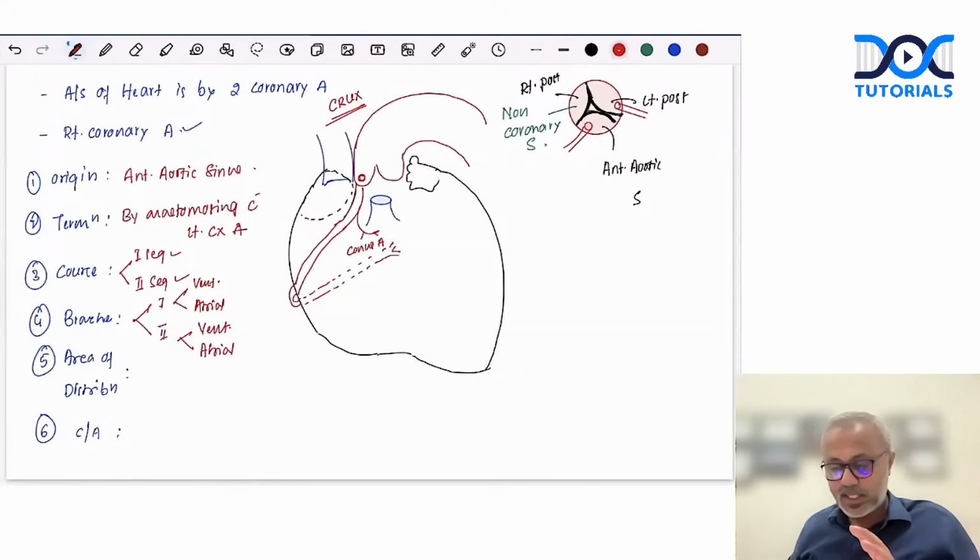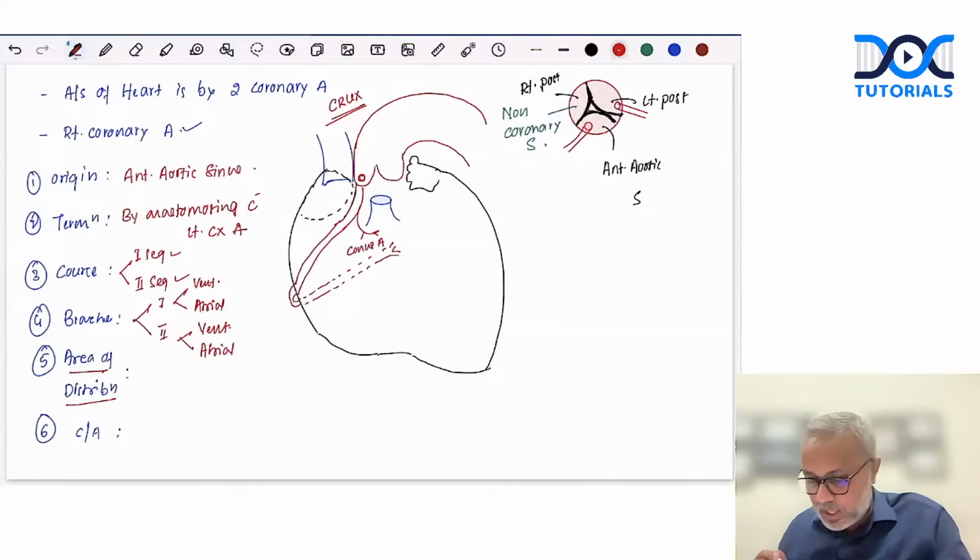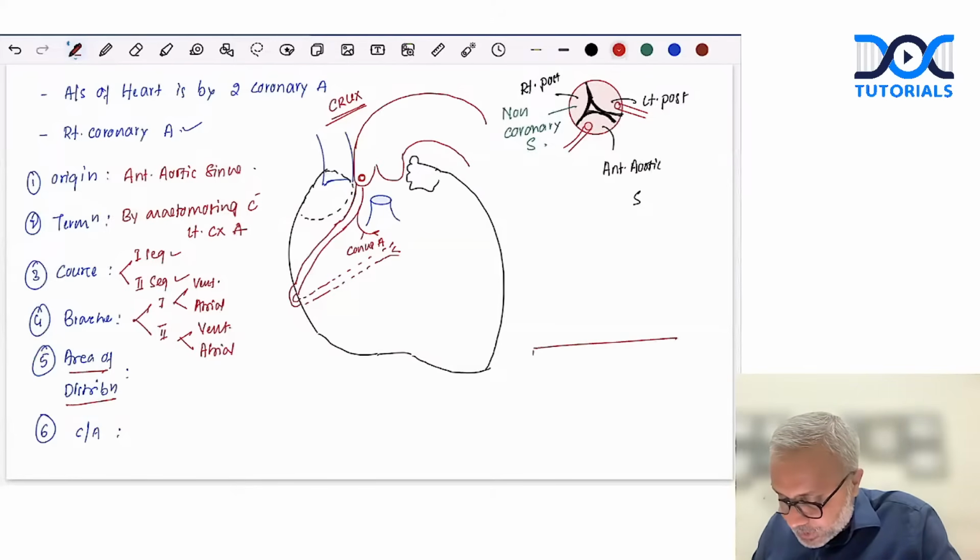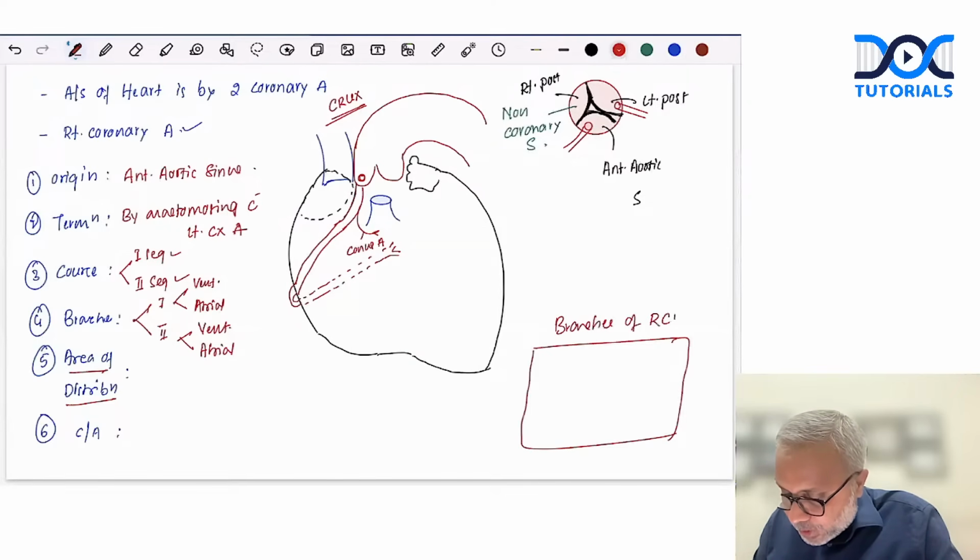This is the first branch that supplies the infundibulum. This is what I mean by area of distribution. How can you further summarize this? Let's say these are the branches of the right coronary artery. We can write the branch name and the area of distribution.